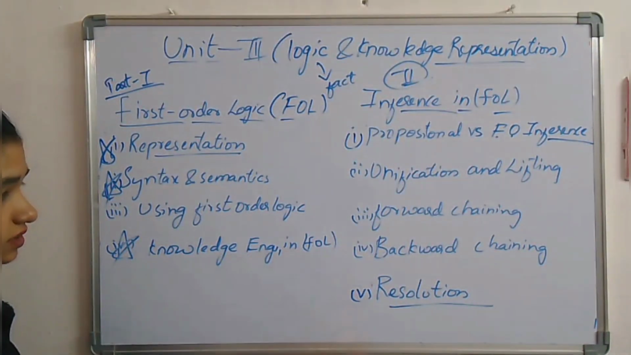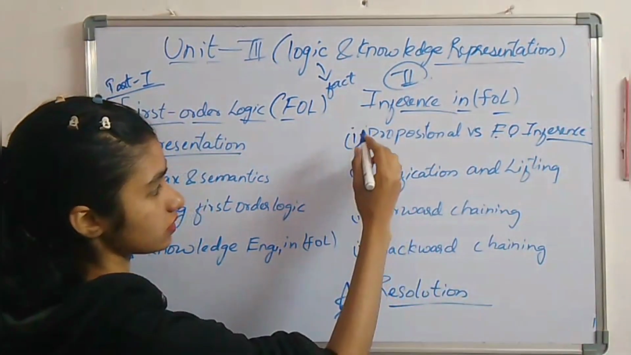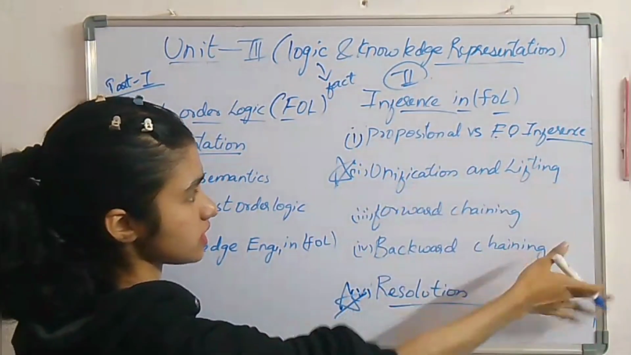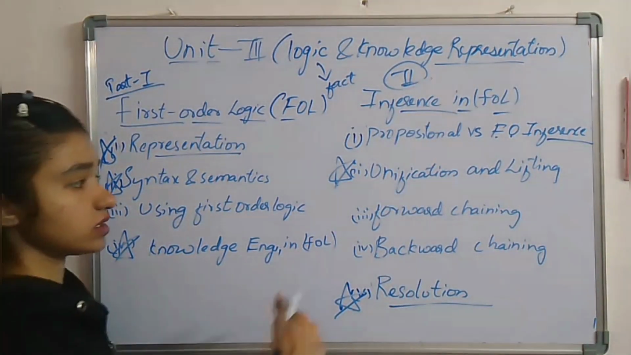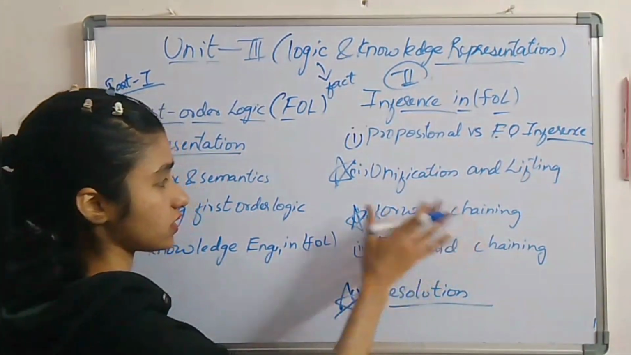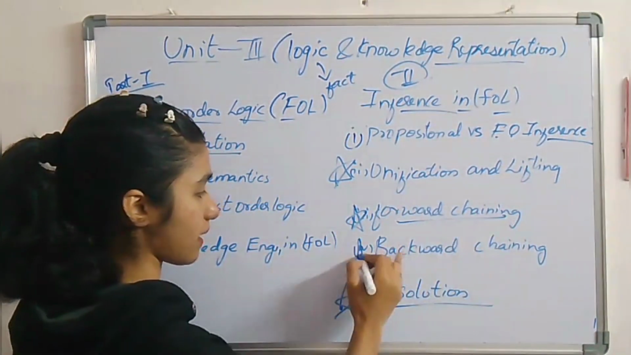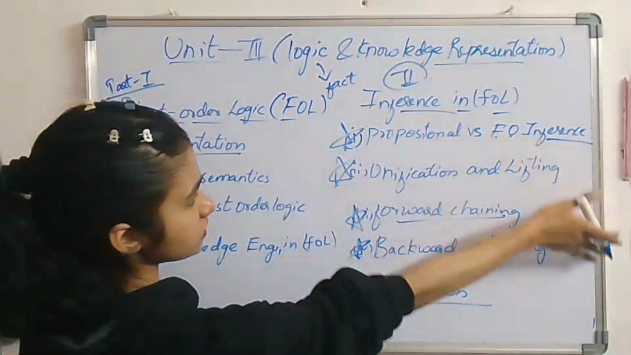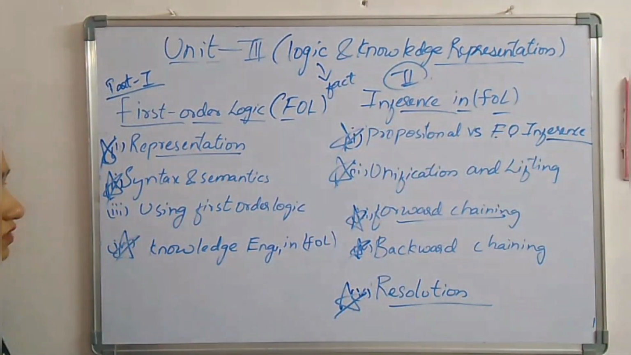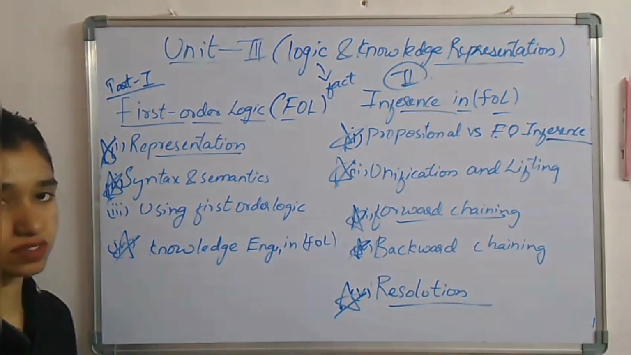Knowledge engineering in first order logic, resolution and this unification and lifting. Okay, so after completing this one, then you can go for forward chaining, backward chaining and propositional versus first order inference. Then you can go for any other topics. These are the 2 leftover topics as you can see.